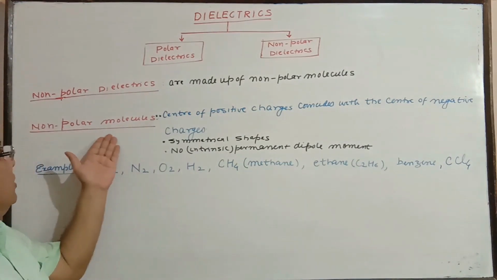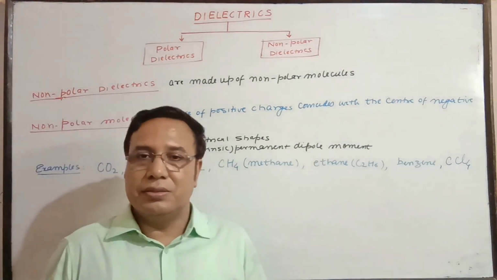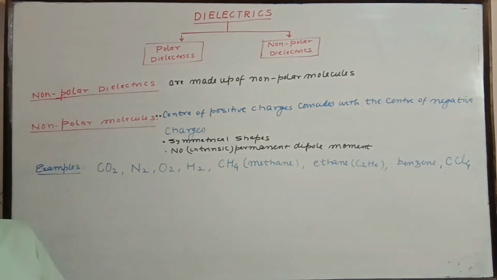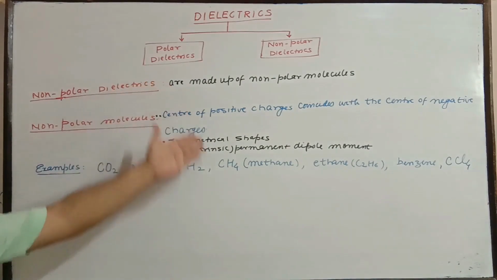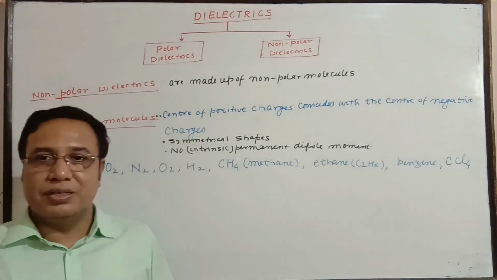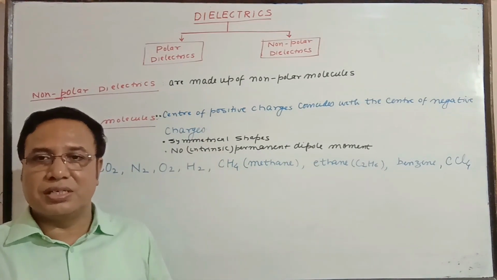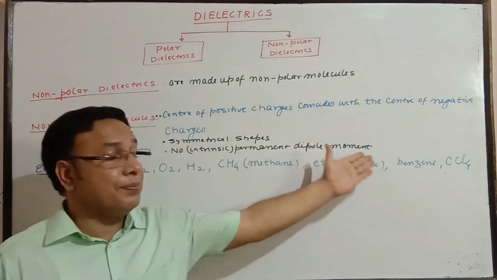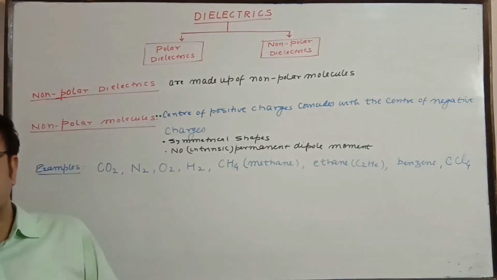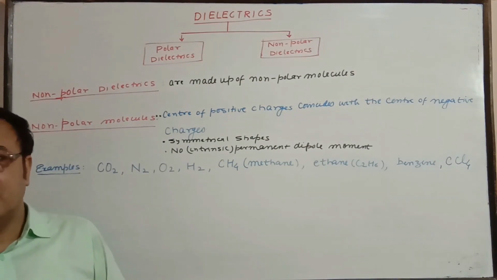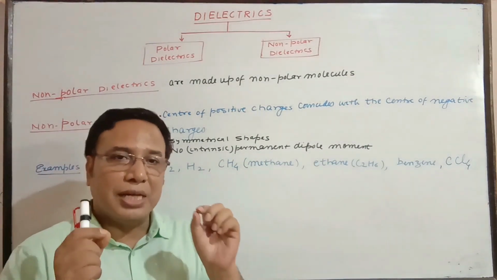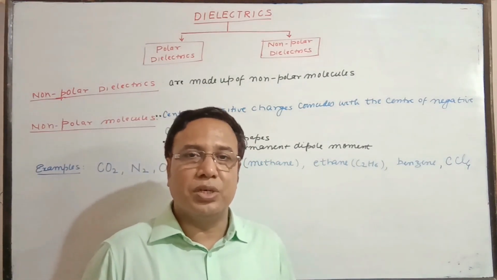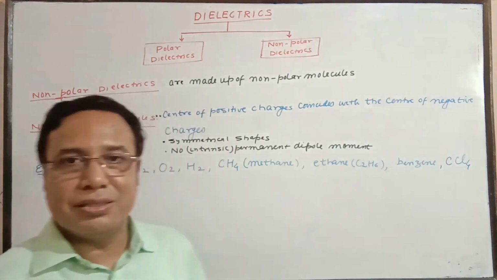Now the points. It is symmetrical in shape. What was the non-polar one? The polar was asymmetrical. This is symmetrical. It has no permanent dipole moment or intrinsic dipole moment. Since the dipole length is 0, there is no such distance. Positive and negative charge are at one point, so where is the dipole length?